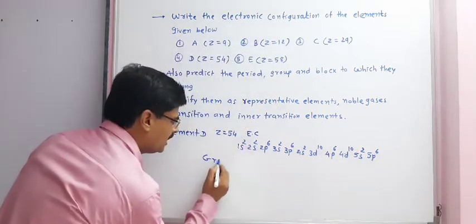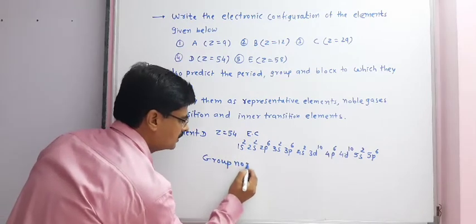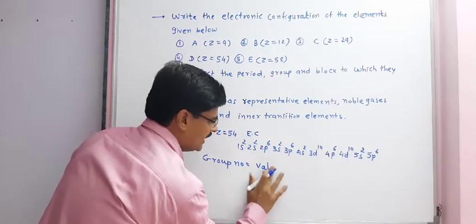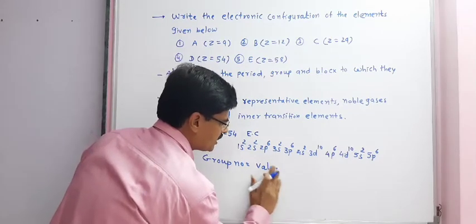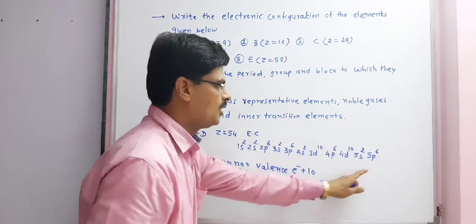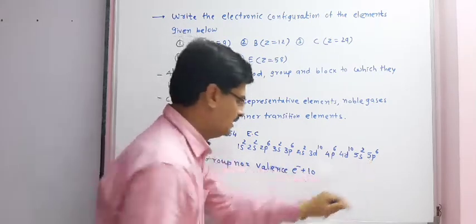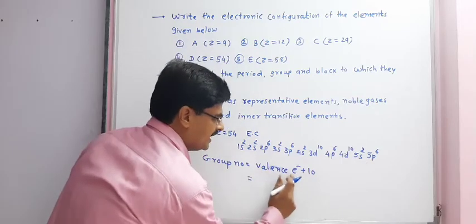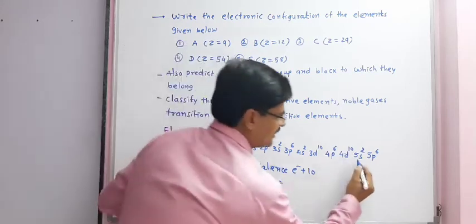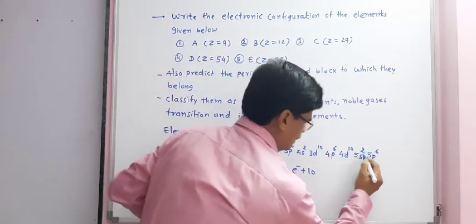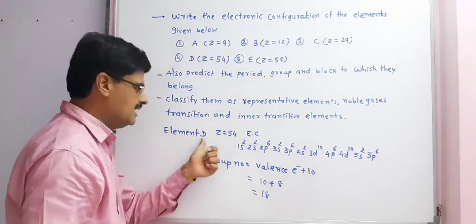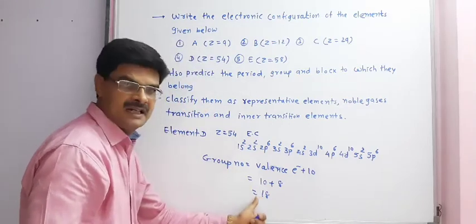So the group number is equal to 10 plus the valence electrons, because the last electron is added to p. Therefore, 10 plus 8 is equal to 18. That is, 10 plus this 6 plus 2 electrons, that is 18. So the group number is 18. Element D belongs to group number 18.